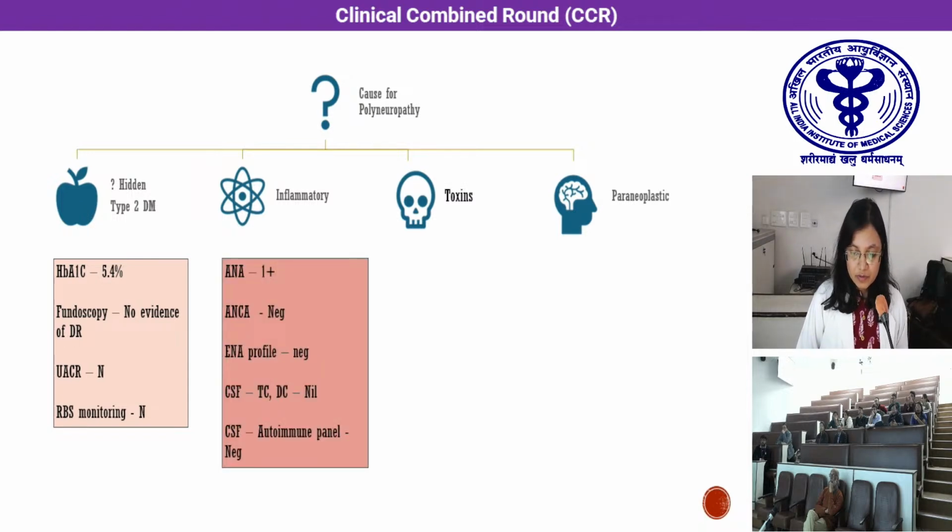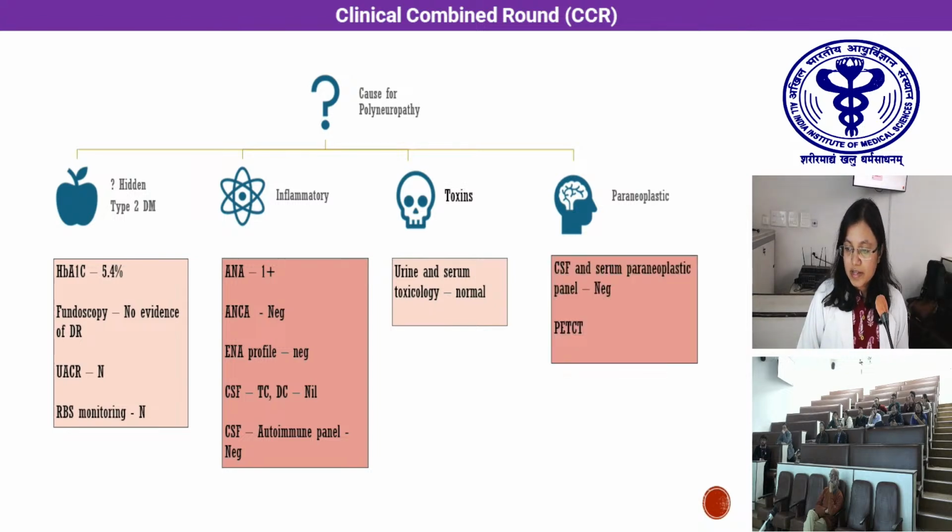For the inflammatory workup, ANA was 1 plus with the ENA profile being negative. CSF autoimmune panel was also negative. We also sent urine and serum toxicology, which came out to be normal. And for paraneoplastic workup, we sent the CSF and serum paraneoplastic panel, which came out to be negative. And finally, we did the PET-CT to rule out any hidden malignancy, which may have contributed to the polyneuropathy.